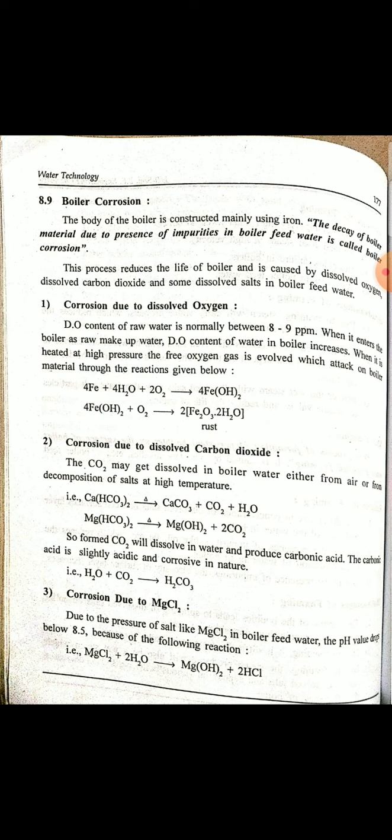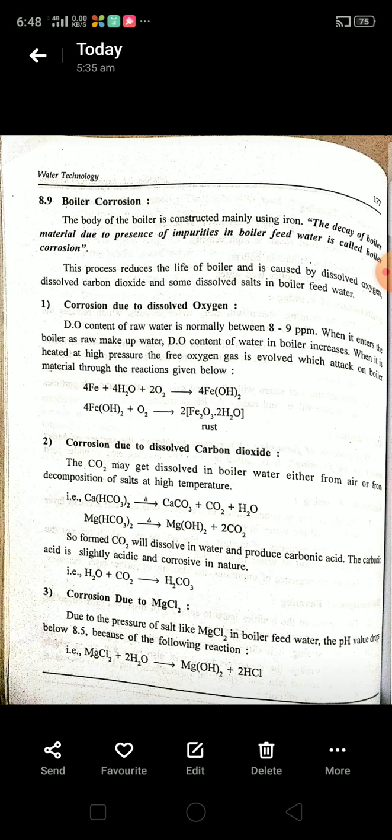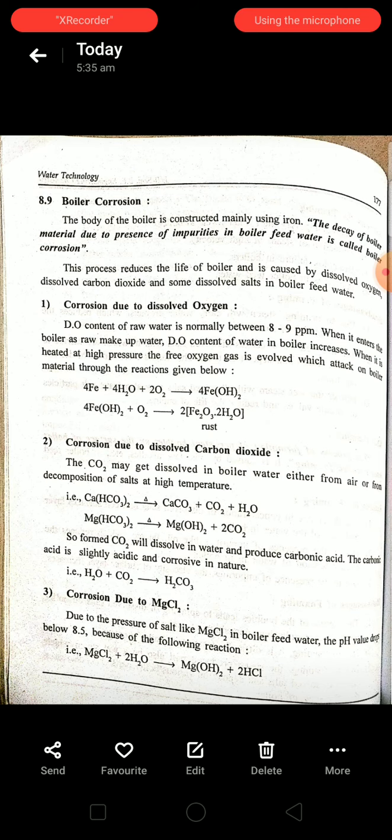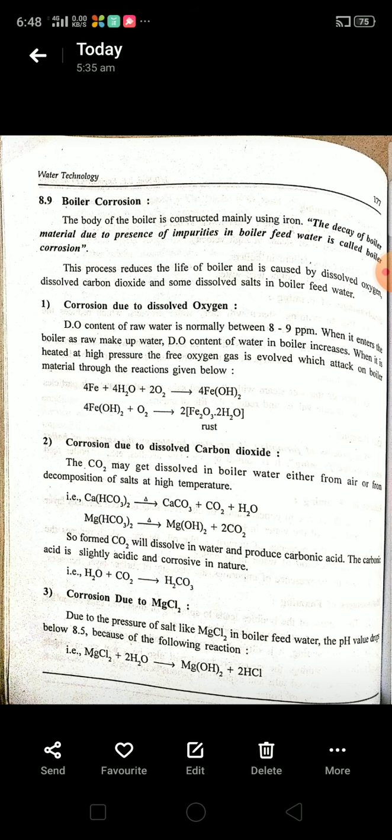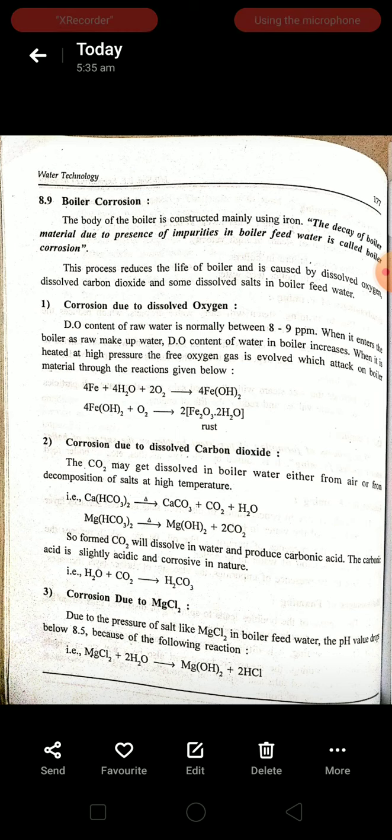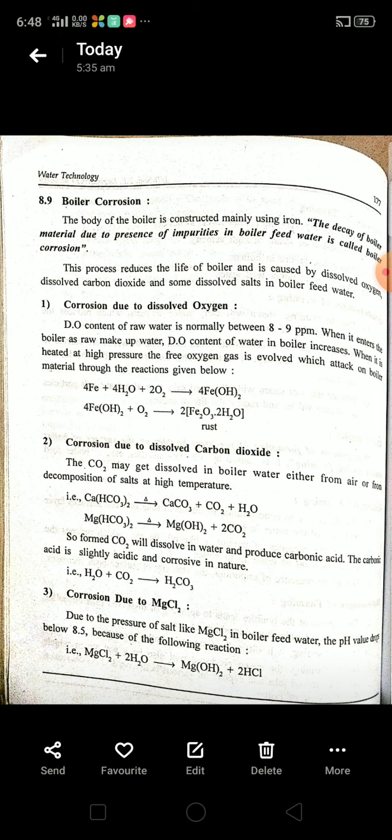The carbon dioxide gas which is liberated inside the boiler feed water will react with the water molecule. There is a formation of carbonic acid, H2CO3. That carbonic acid will cause boiler corrosion.